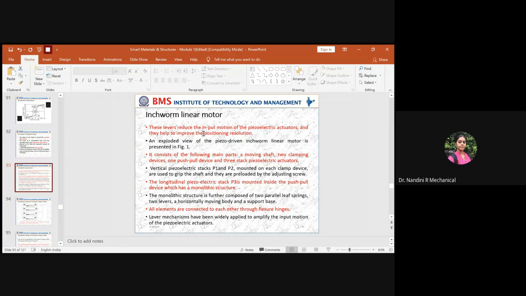So these are the linear type of motors which are used when you need very small variations at a very accurate level. These levers mainly reduce the input motion which is subjected to the piezoelectric actuator, and they help to enhance the position resolution. So these actuators are mainly used to do some activity.